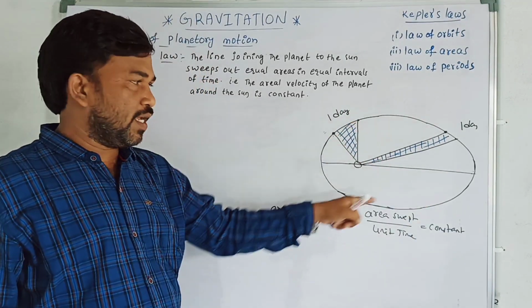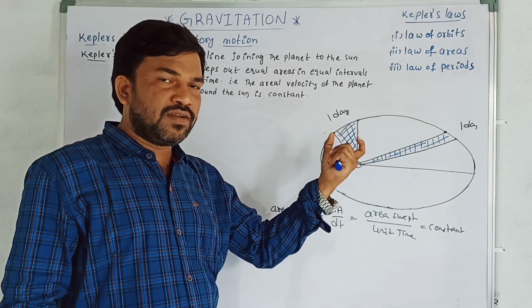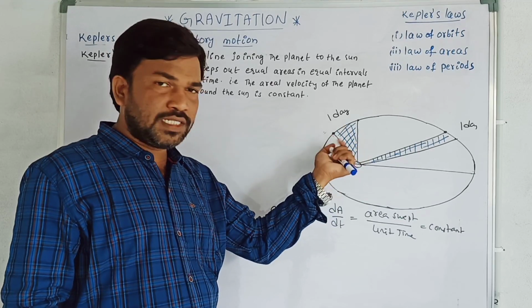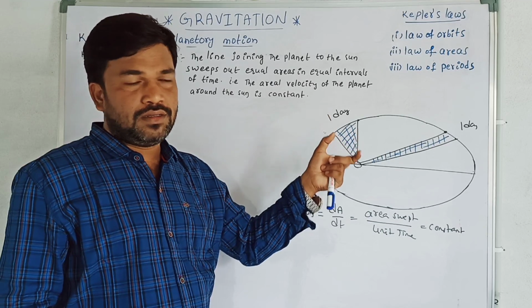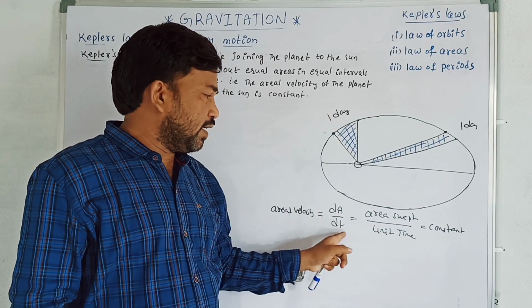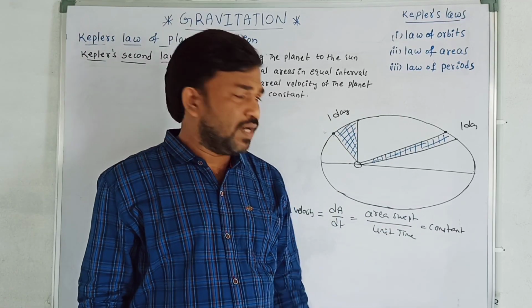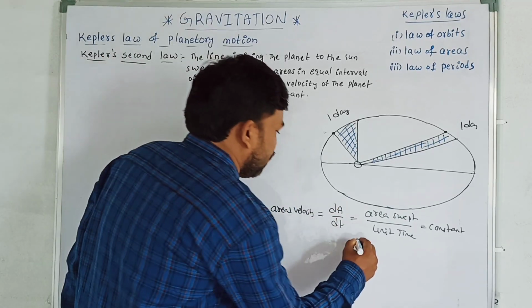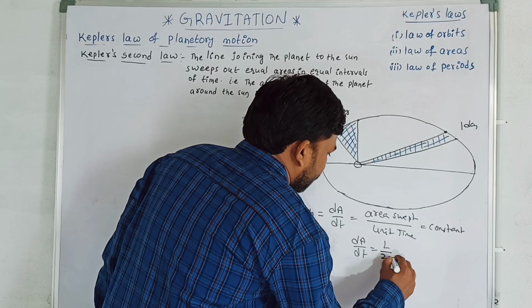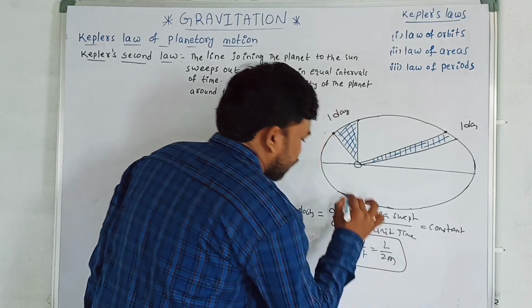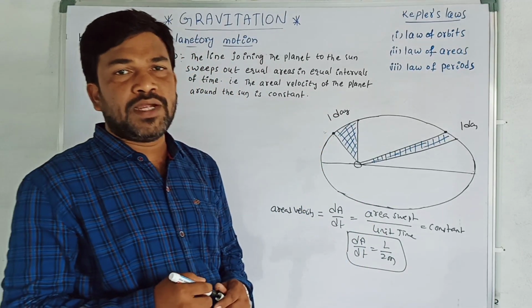In an equal interval of time, the same area is going to be covered. Therefore, the areal velocity dA by dt is equal to a constant. What is that constant, sir? dA by dt is always equal to L by 2m. What is L?